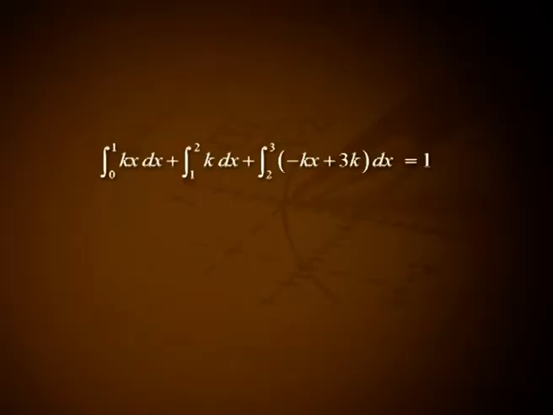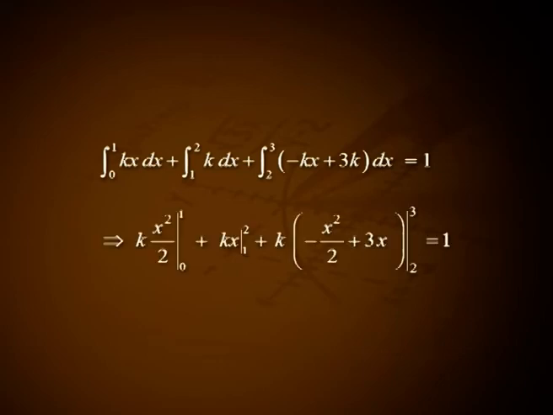Solution. For a PDF f of x, we have the integral over x of f of x dx equal to 1. Hence, the integral from 0 to 1 of kx dx plus the integral from 1 to 2 of k dx plus the integral from 2 to 3 of minus kx plus 3k dx is equal to 1. This implies k into x square by 2 over the limit 0 to 1 plus k into x over the limit 1 to 2 plus k into minus x square by 2 plus 3x over the limit 2 to 3 is equal to 1. Applying the limits, we get k equal to 1 by 2.